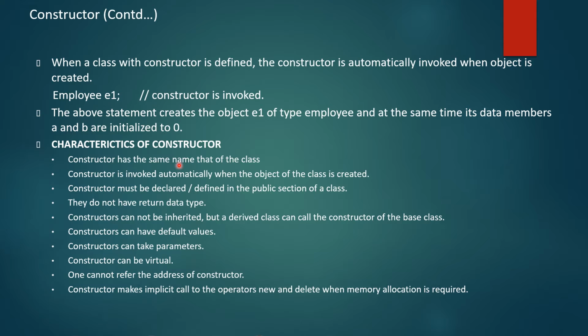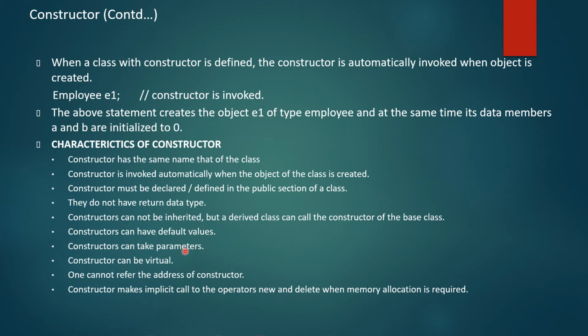Based on that, we have some characteristics of constructor. A constructor has the same name as the class. It gets invoked automatically whenever an object of the class is created. Where do you define your constructor? A constructor must be defined in the public section of a class, because whatever you write in the public section you can access outside the class. If you want the constructor to be accessed automatically, you must define it in the public section.